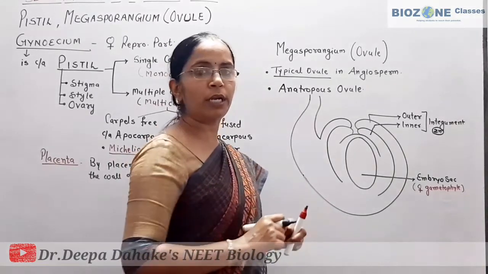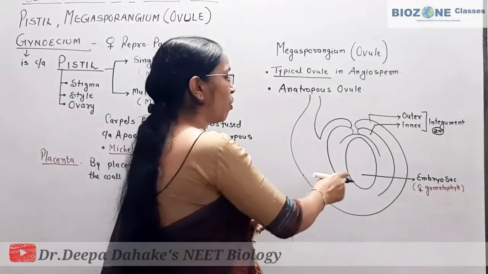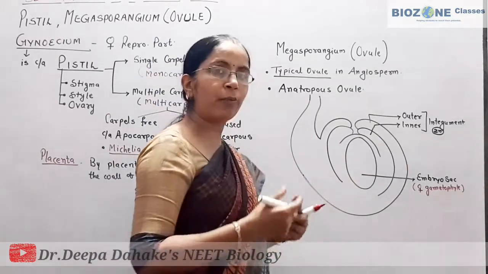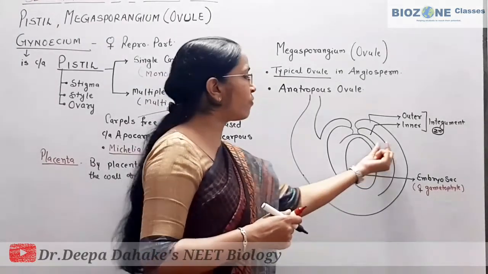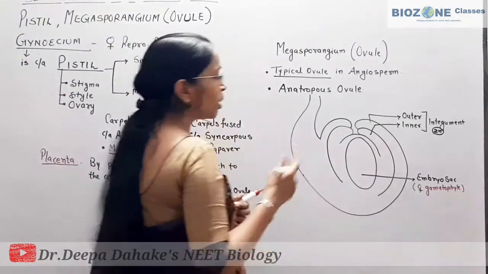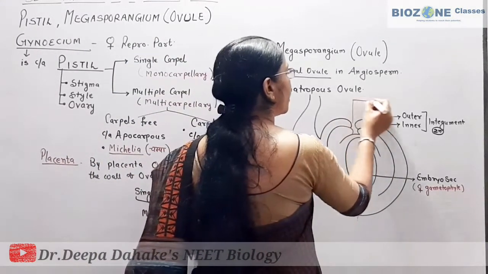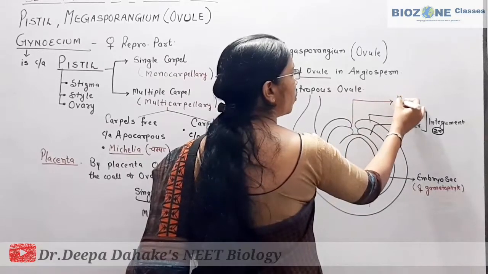Here also the integuments are mainly associated with the protection of the embryo sac. We have been studying integuments; the main function of the integument is to provide protection. Now another part we study here is the micropyle.